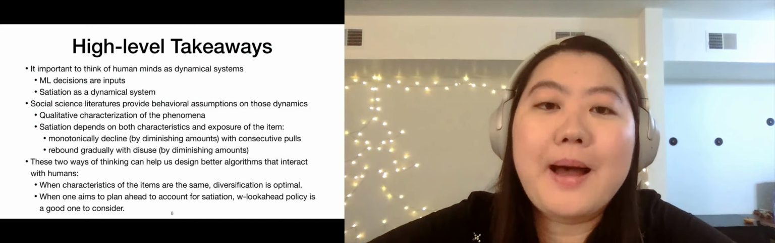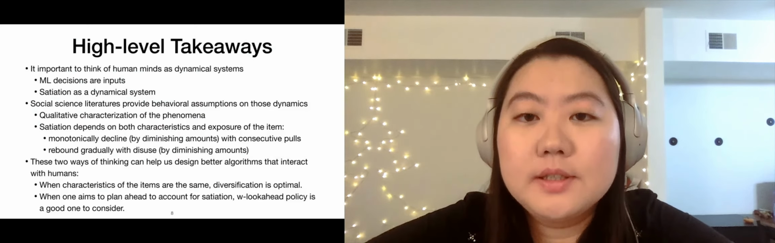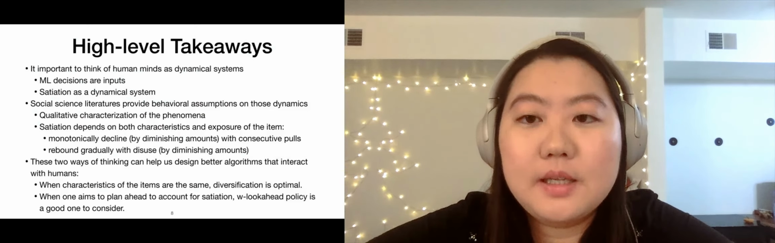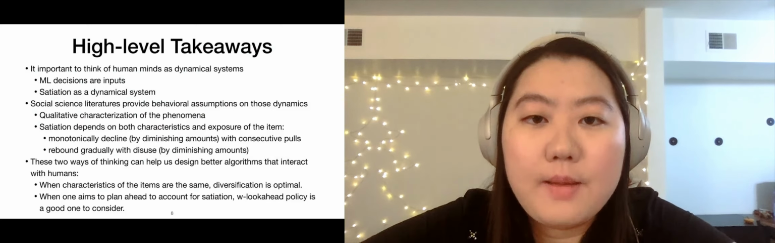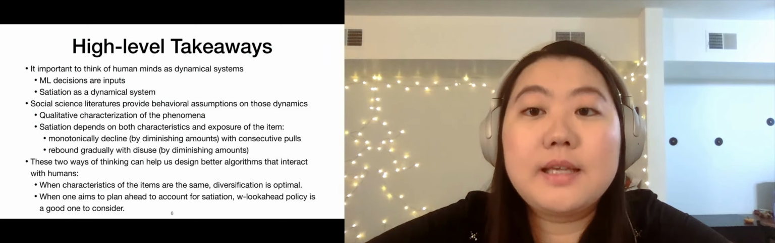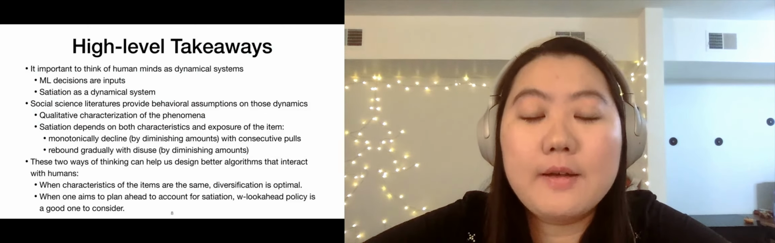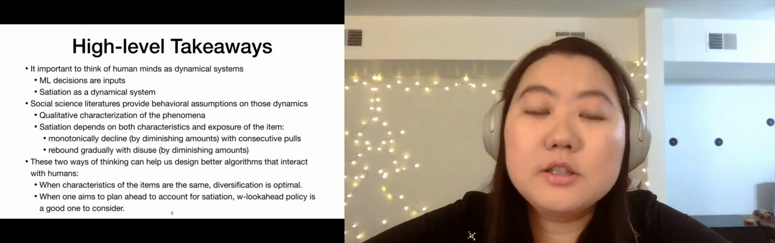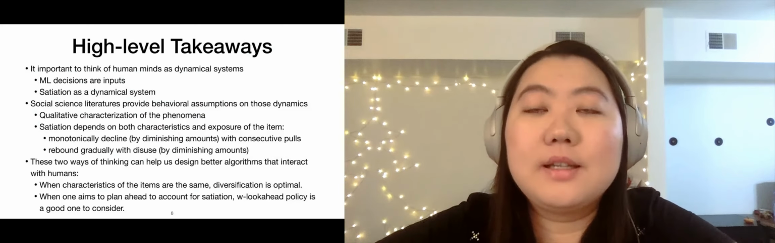So here are some high-level takeaways. The first thing is that it is important to think about human minds as dynamical systems. To that end, one should think of ML decisions like recommendations as inputs to these dynamical systems that could potentially have large impact on human preferences and beliefs. Satiation is one such dynamic, but there are many other important ones yet to be explored.